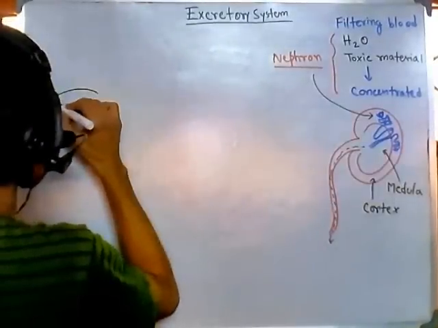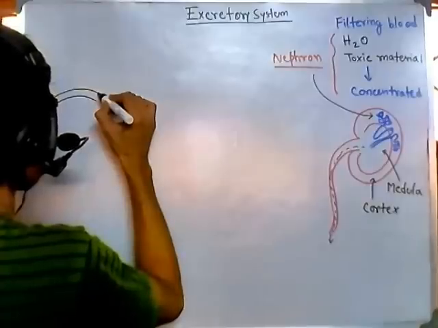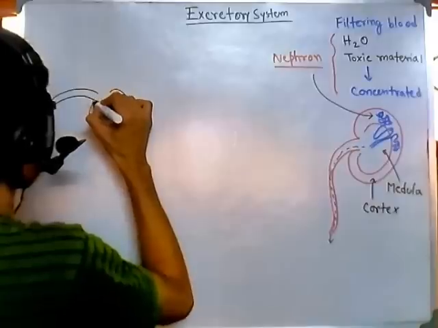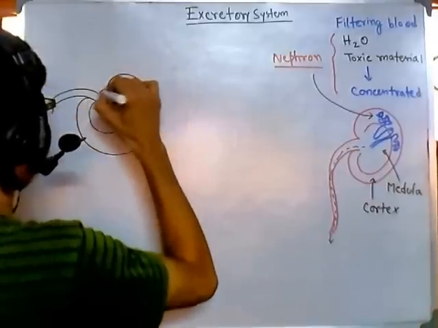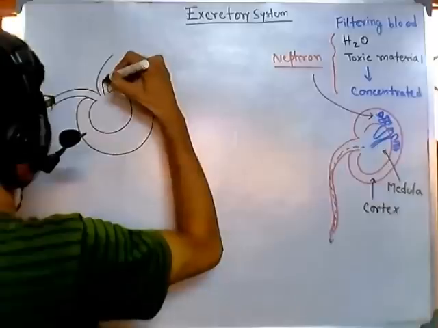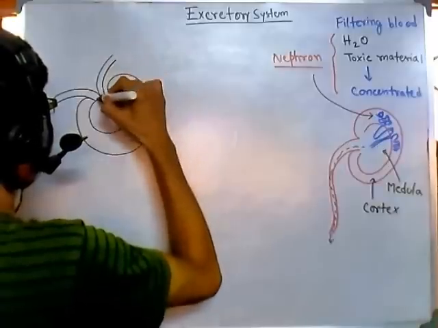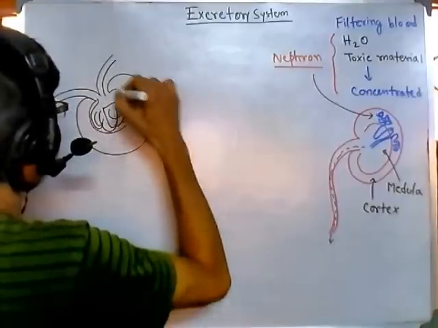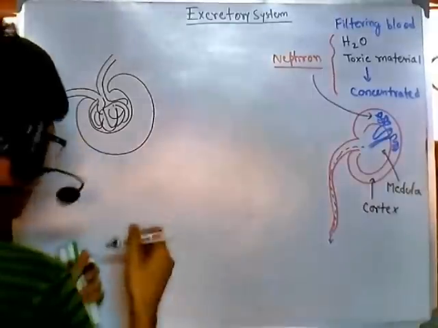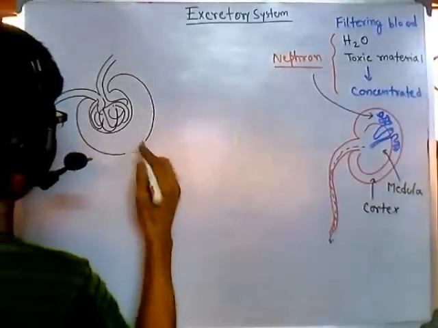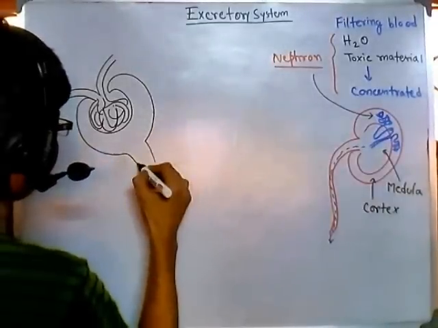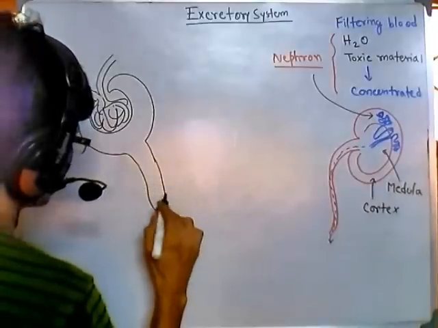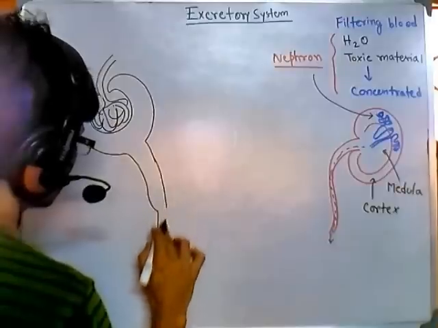So let's say it will look something like this, and in between some place like that, and something is coming out like this, right? And in between you can see a lot of things like this, and then it will look something like this.